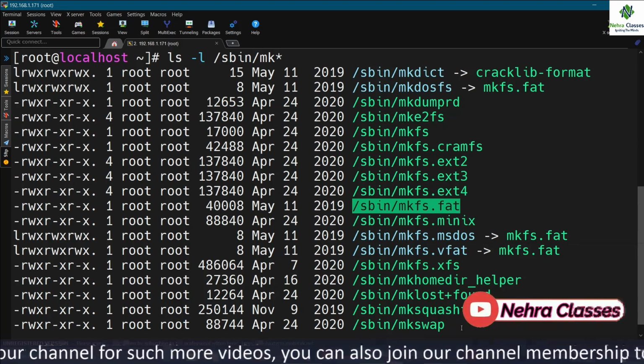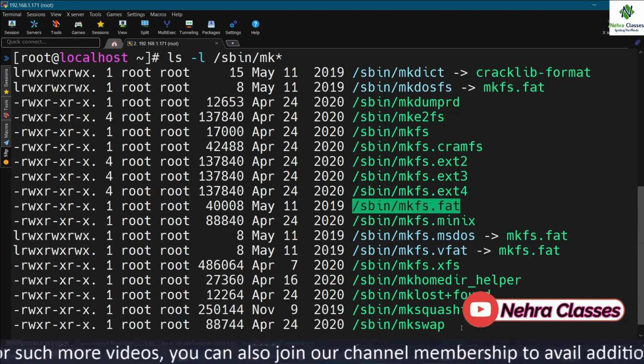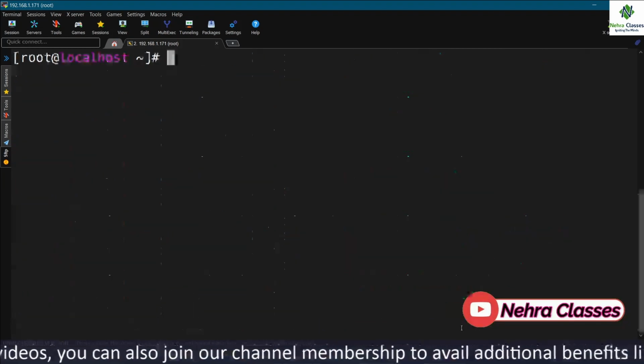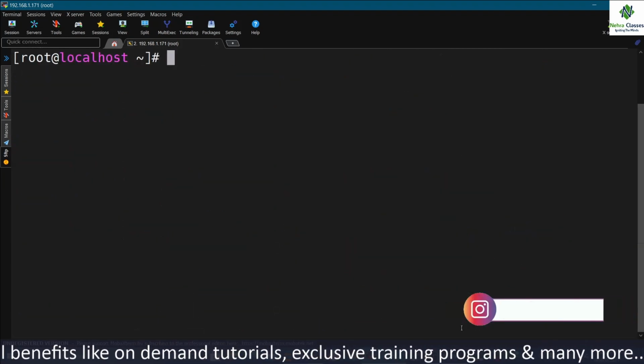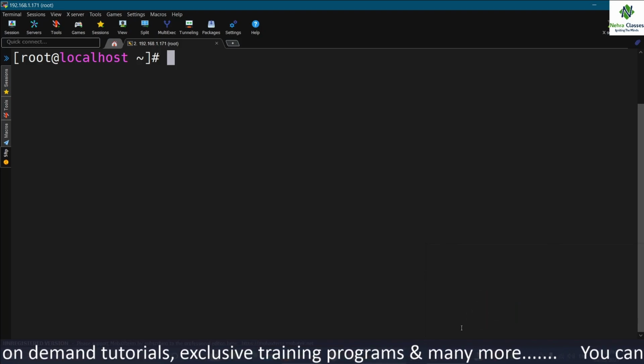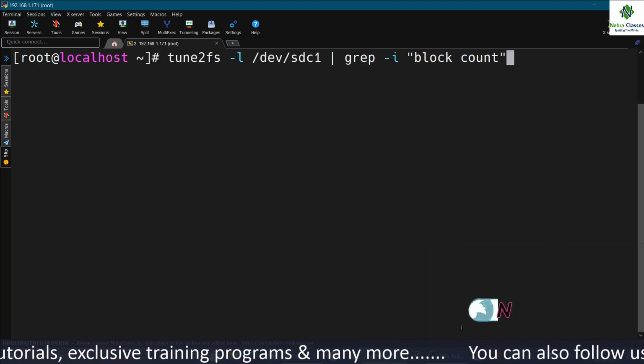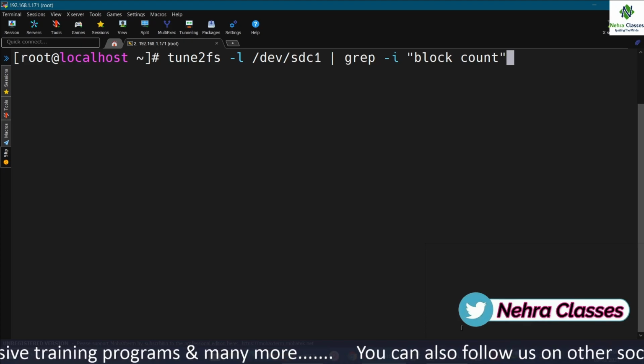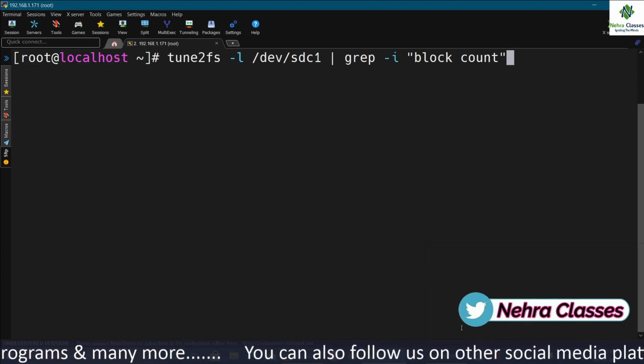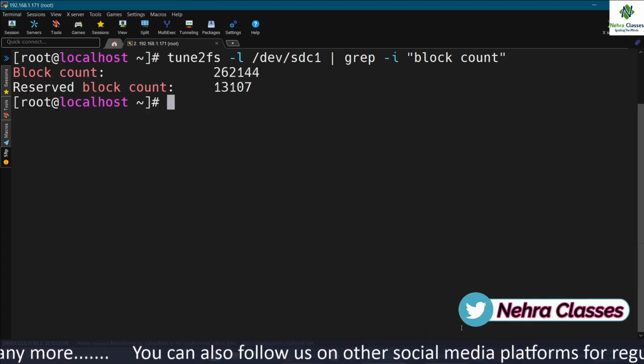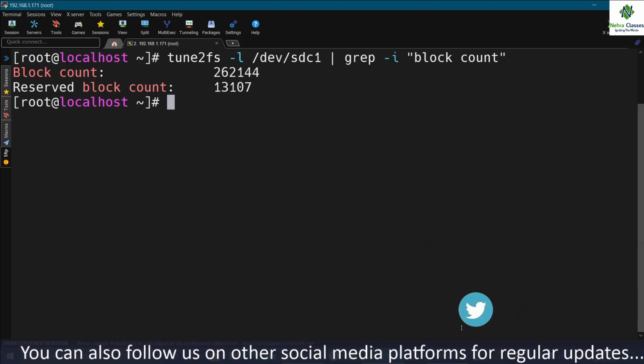Now, how can we tune a file system? You can use the tune2fs command for that. You can use tune2fs to list and set file system settings. Let me show you. If you execute tune2fs -l and the partition name, and then grep for block count, it will show you the block count and reserved block count details.